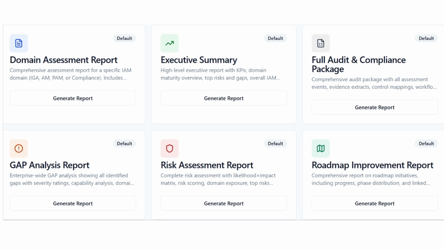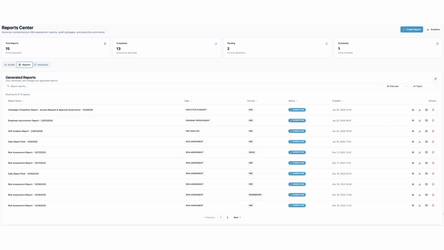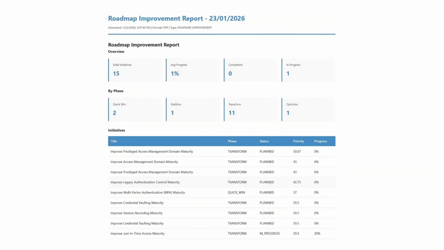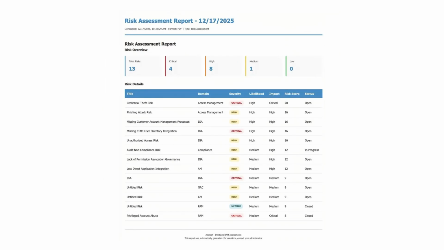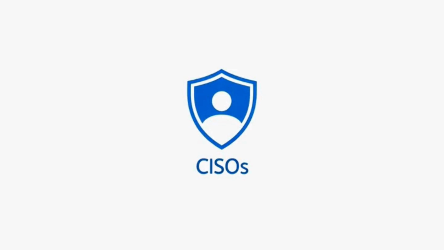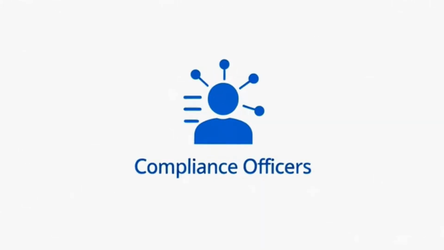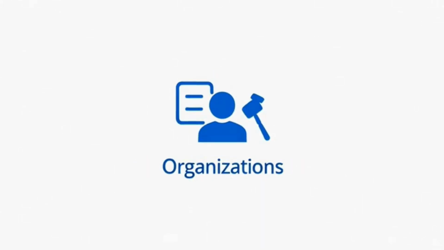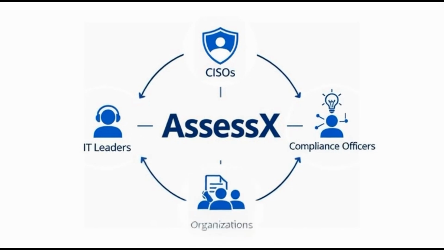Comprehensive reports can be generated at any time, combining assessment scope, maturity results, risks, gaps, and the implementation roadmap. This ensures stakeholders across security, IAM, risk, and compliance receive a clear, auditable view of the organization's IAM posture. Perfect for CISOs, IT leaders, compliance teams, and organizations planning IAM transformation or audits.